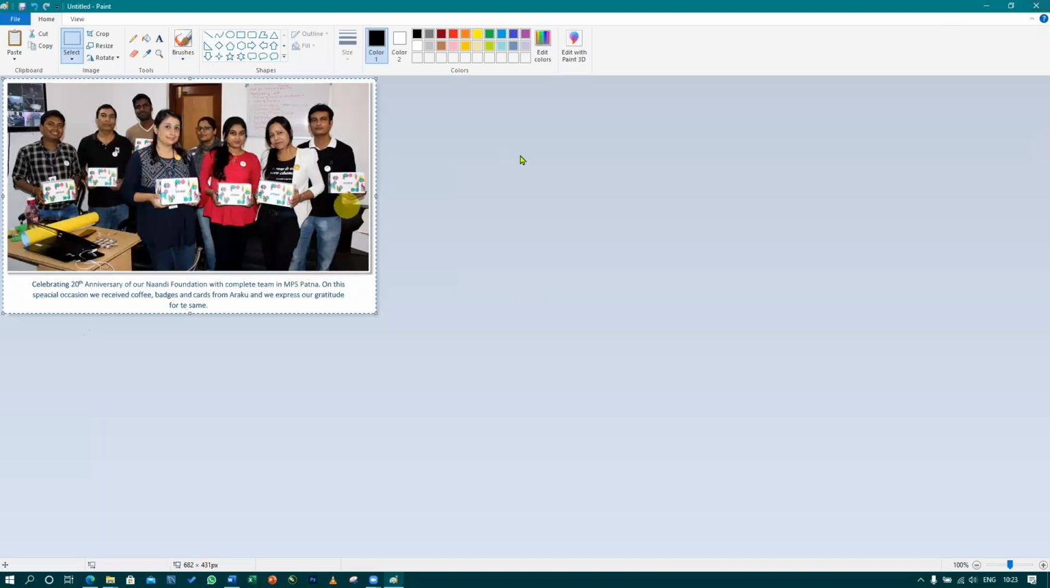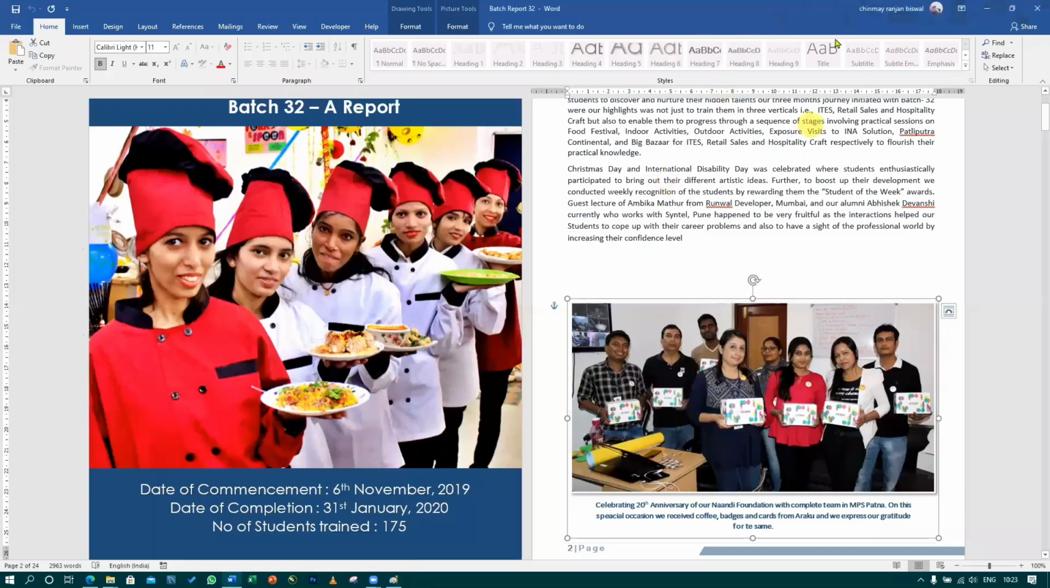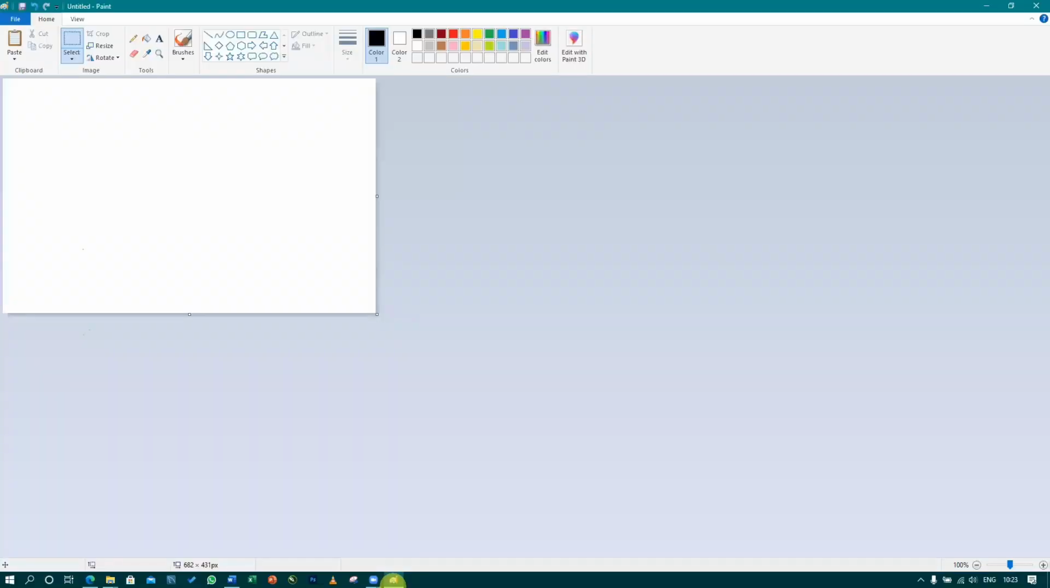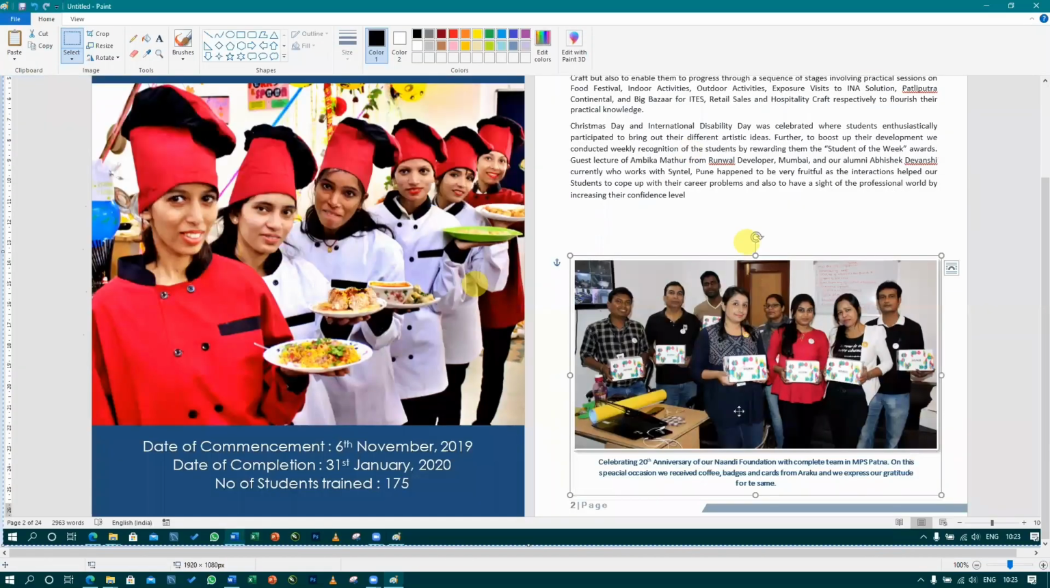Or the second method is that we can take the screenshot. एक print screen का button होता है आपके keyboard पे. So press on that print screen button and then again go to MS Paint and paste it. You will get this and then you can crop it, है ना? That we used to do.